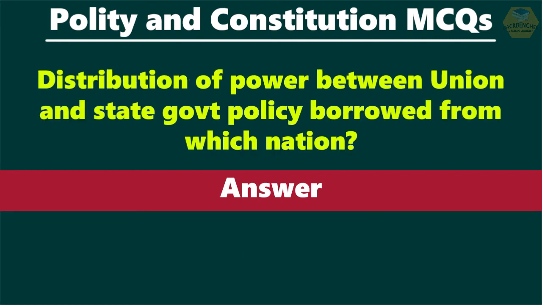Question number 22. Distribution of power between union and state government policy is borrowed from which nation? The answer is Canada. Distribution of power between union and state government policy is borrowed from Canada.